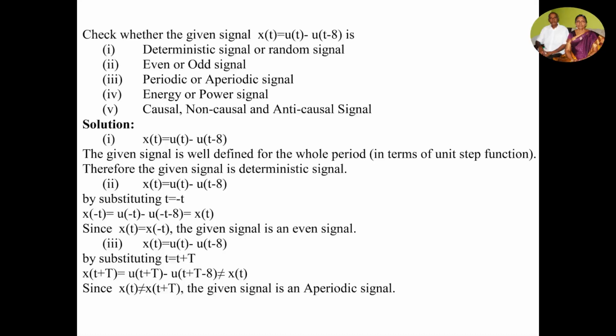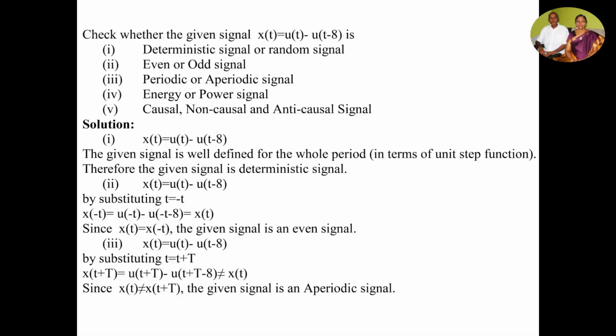To find whether it is even or odd, x of t is this. If you substitute t by minus t, you will get x of minus t is equal to u of minus t minus u of minus t minus 8, which is also equal to x of t. Therefore, the given signal is an even signal.